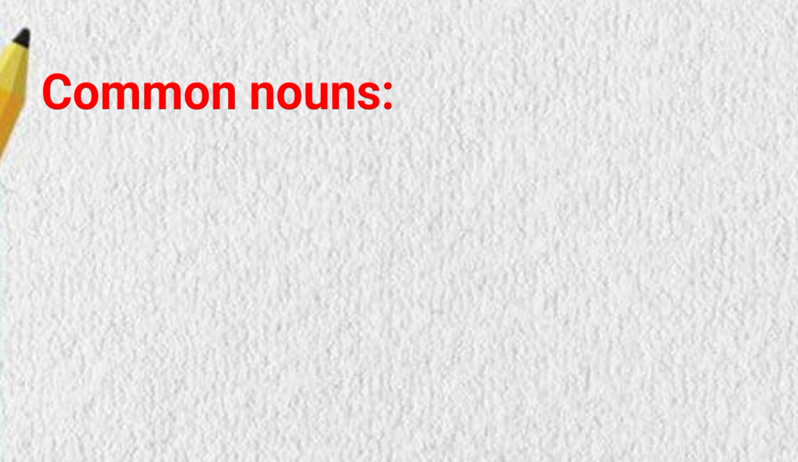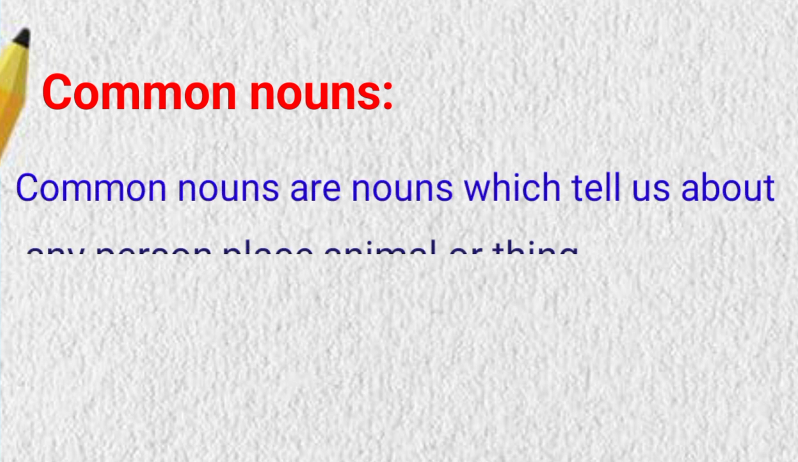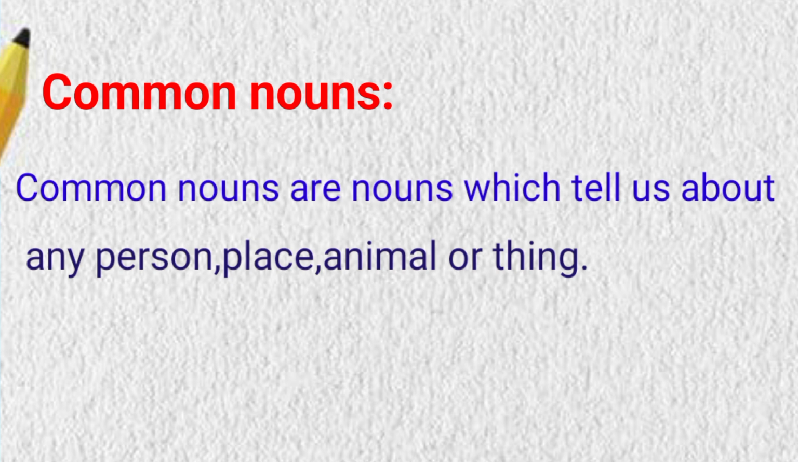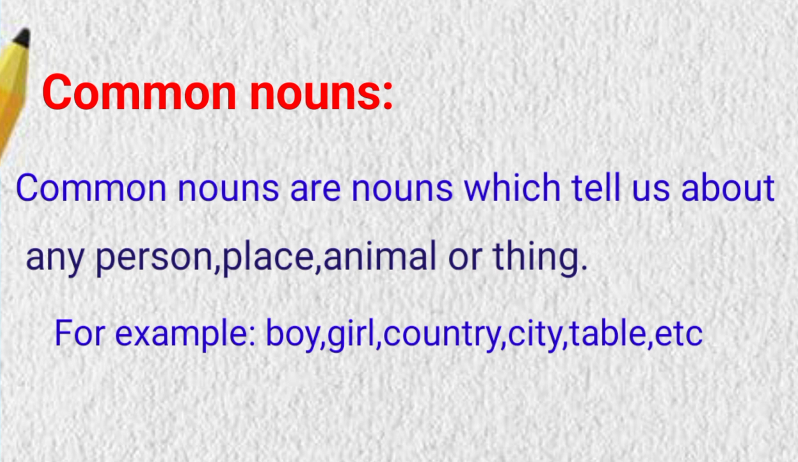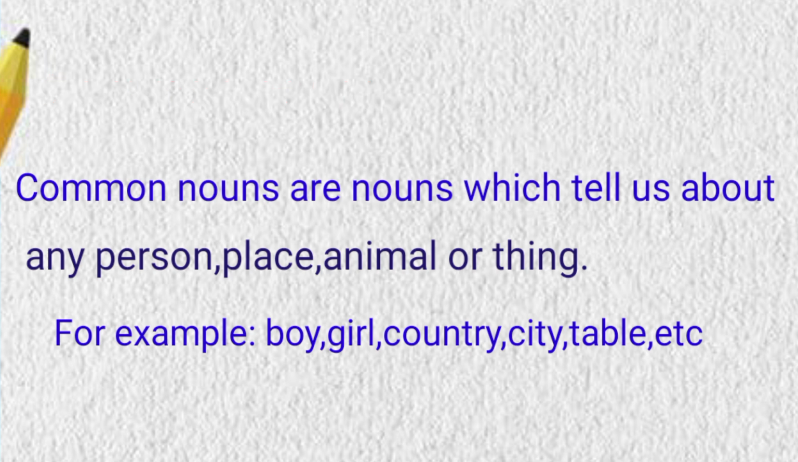Common nouns. Common nouns are nouns which tell us about any person, place, animal, or thing. They are not the specific names given to something. For example, boy, girl, country, city, table.